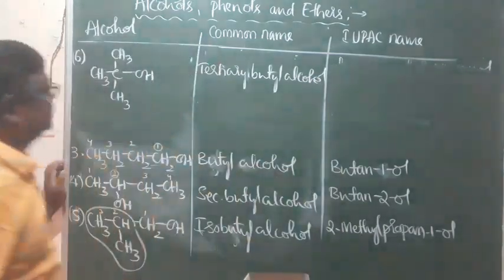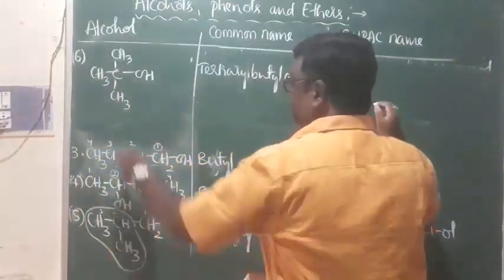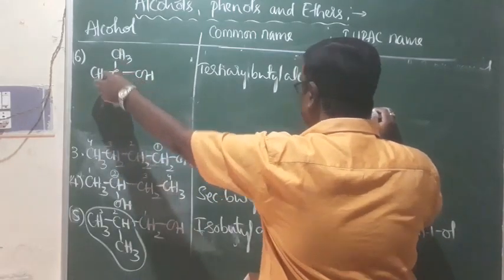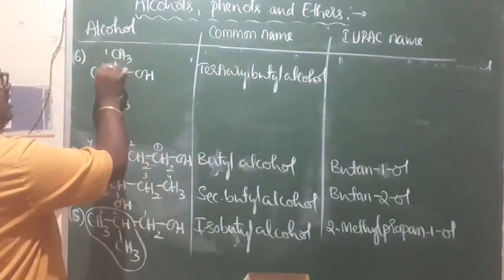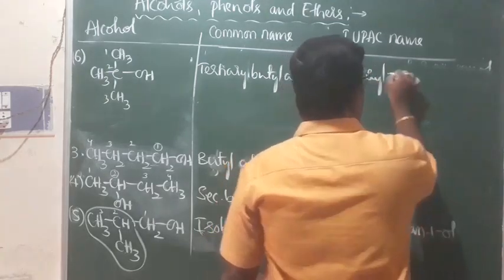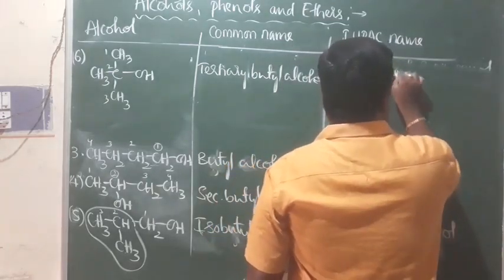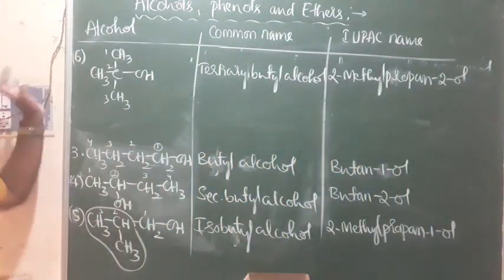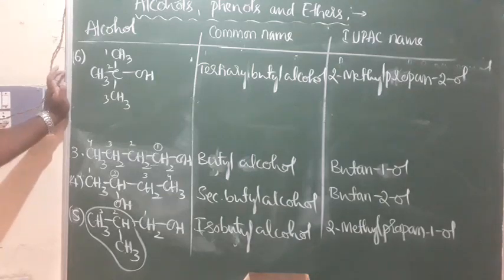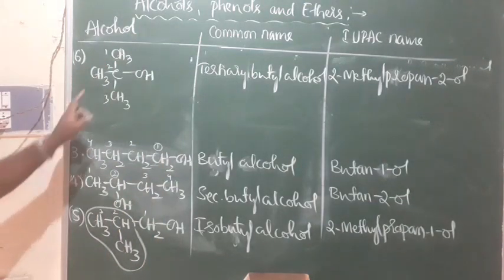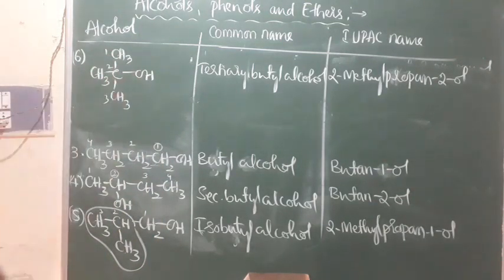For its IUPAC name, there are 3 carbon atoms in the parent chain. The second position has an OH group and also a methyl group, therefore it is 2-methylpropan-2-ol. Whenever you are writing IUPAC names, it should be a single continuous word. Don't leave a space between methyl and propane. Single continuous word: 2-methylpropan-2-ol. That is what we call compound number 6.